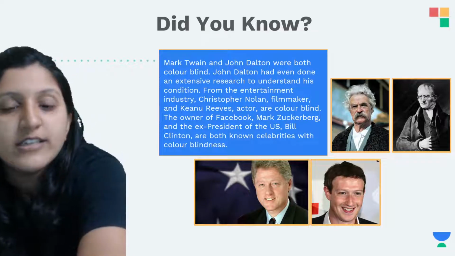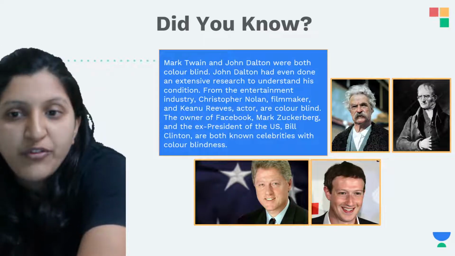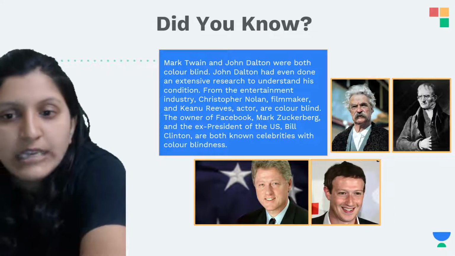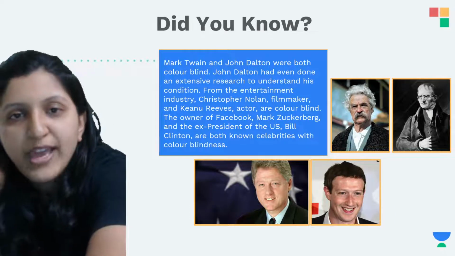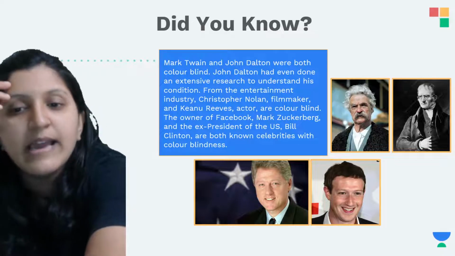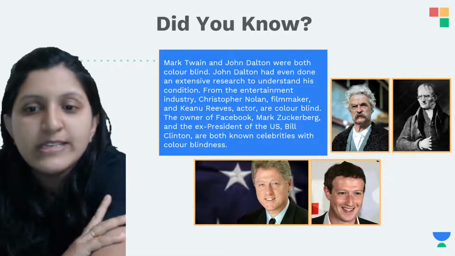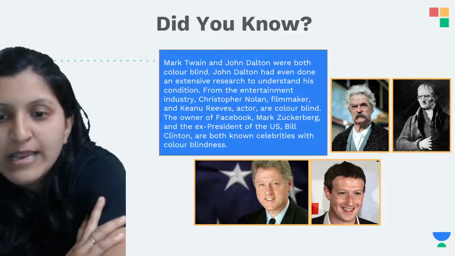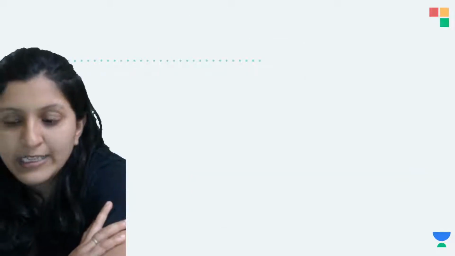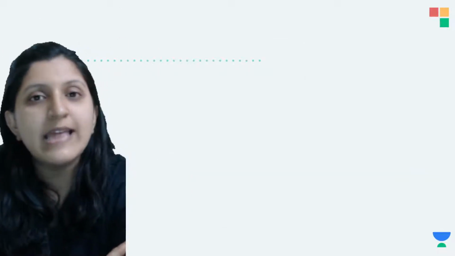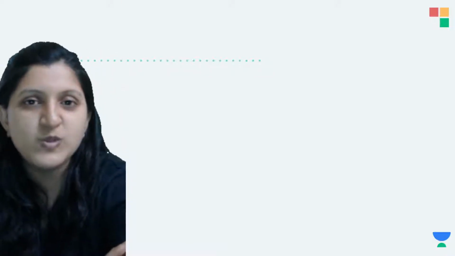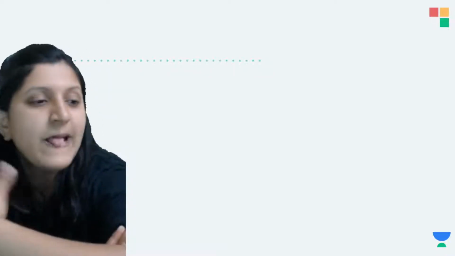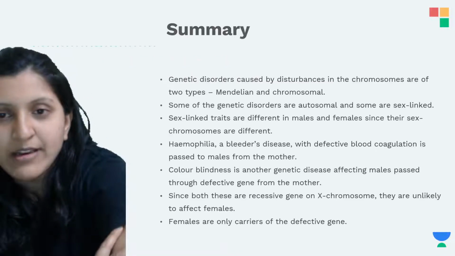Now from the entertainment industry, Christopher Nolan, filmmaker, and Keanu Reeves, actor, are also colorblind. The owner of Facebook, that is Mark Zuckerberg, and the ex-president of the US, that is Bill Clinton, are both known celebrities with color blindness. So you can see that more of the men are affected. That is because one faulty chromosome is passed on from their mother to the son, and that's the reason these children are having color blindness.